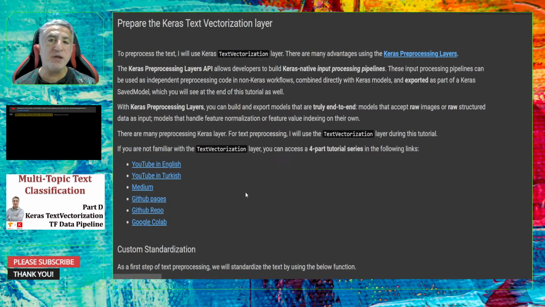Okay, why are we going to use the Keras text vectorization layer? First of all, I would like to mention that Keras preprocessing layers are very useful when you develop an end-to-end model. There are many different preprocessing layers provided by Keras. The important thing is that these are native layers, so you can use them inside a deep learning model.